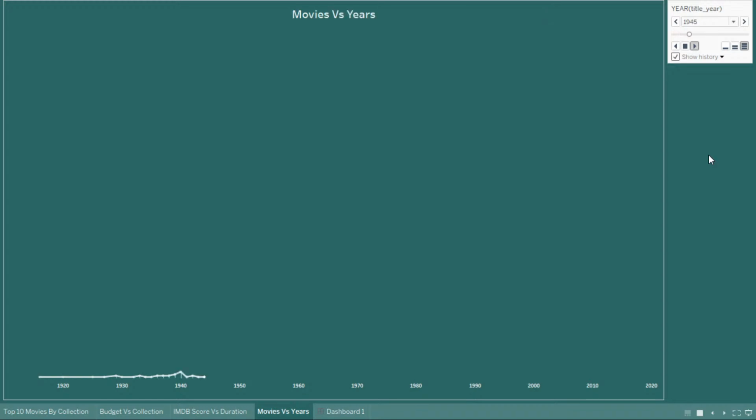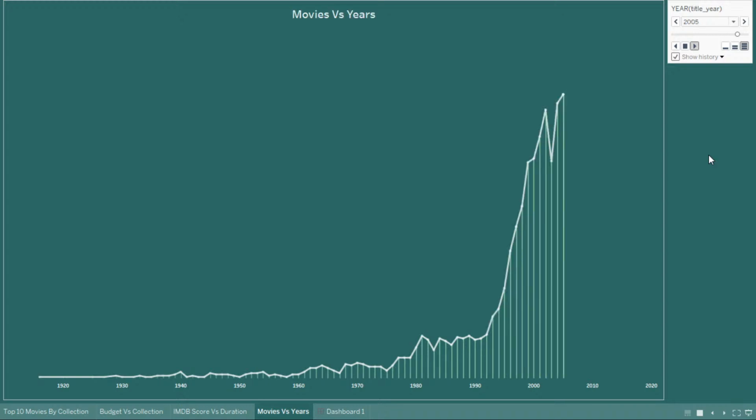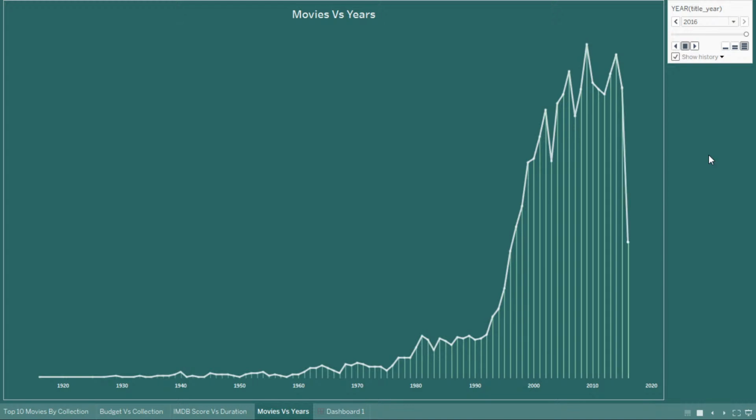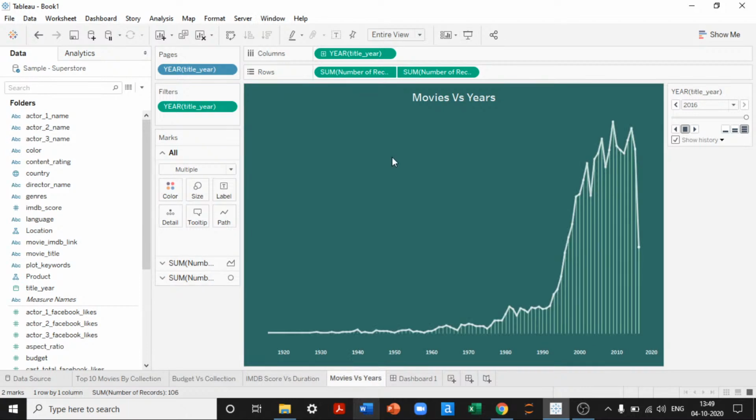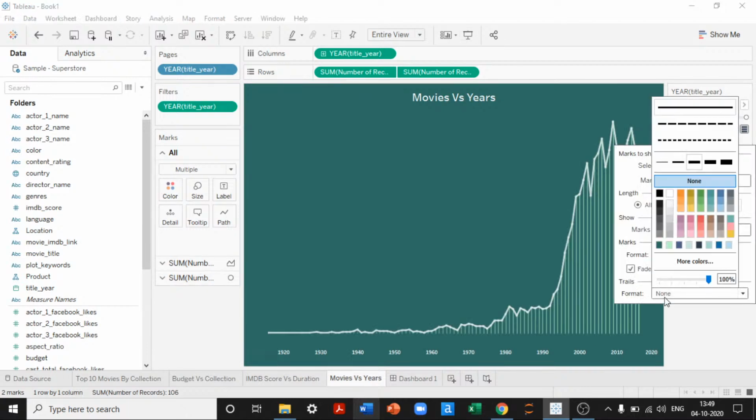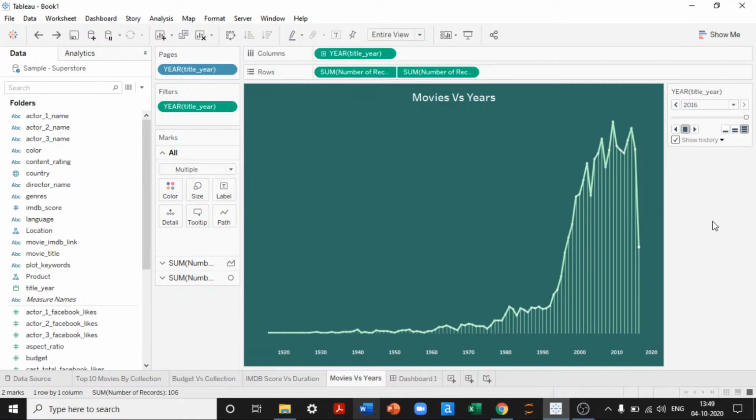Look at the trend in which the movies were made. The movies were made very less until the late 1990s. After the 1990s, the number of movies getting released has become huge in terms of production. And finally, in the current year, we have 100 and change movies that are getting released. This is also nice. Yeah, let's play this one more time.